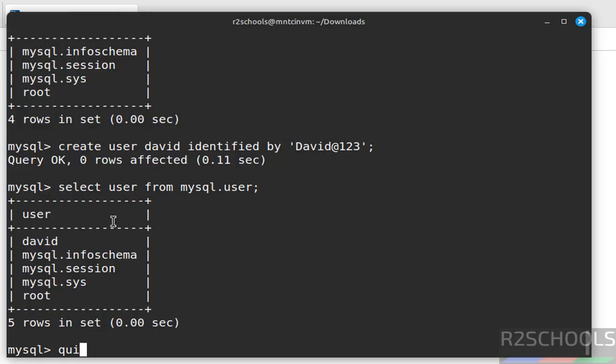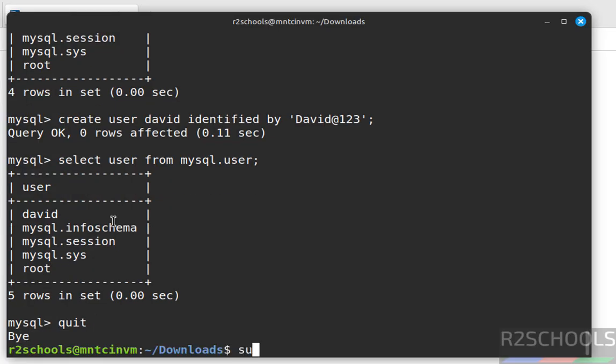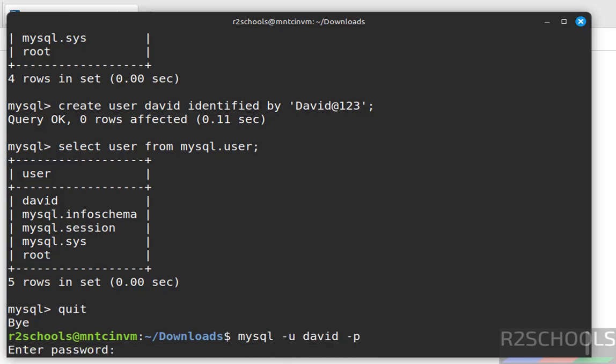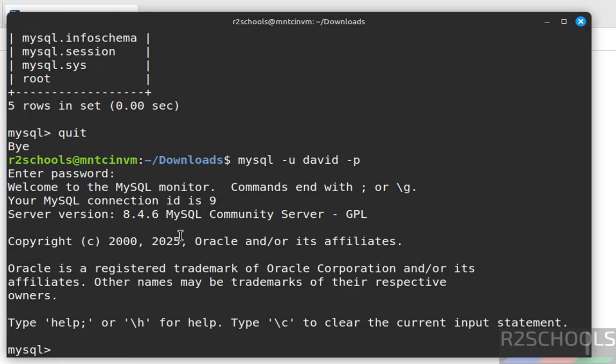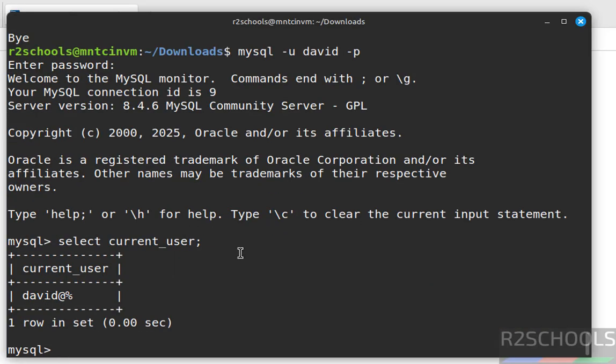Exit. sudo mysql -u David -p. Then provide the password of this user. Hit enter. See, you have successfully connected. Now verify the currently logged in user. Select current_user. See, we have connected to MySQL with the user David.